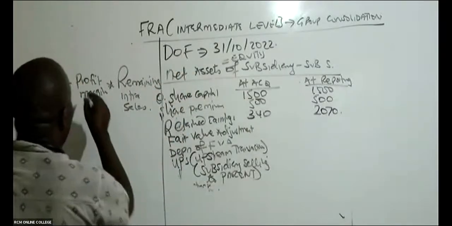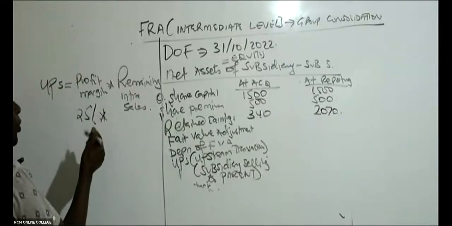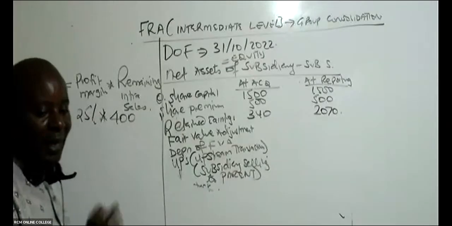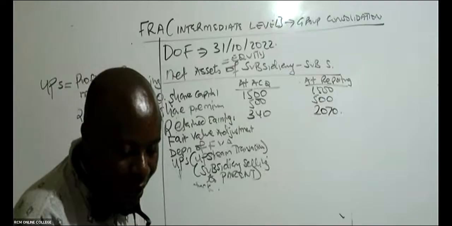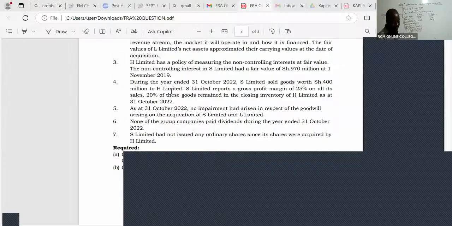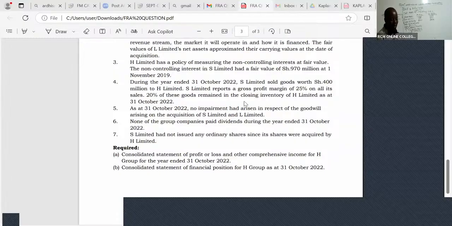So gross profit margin is 25% times, let's see. All the goods sold within the group were worth 400, cutting the millions. Ladies and gentlemen, please listen. S Limited sold goods worth 400 million to H Limited, and reported a gross profit margin of 25% on all its sales. 20% of these goods remained in closing inventory.